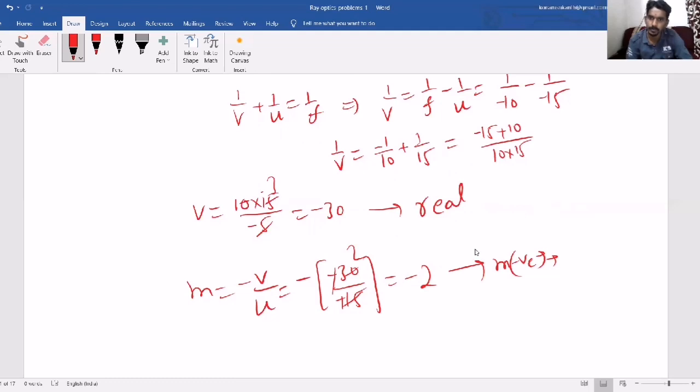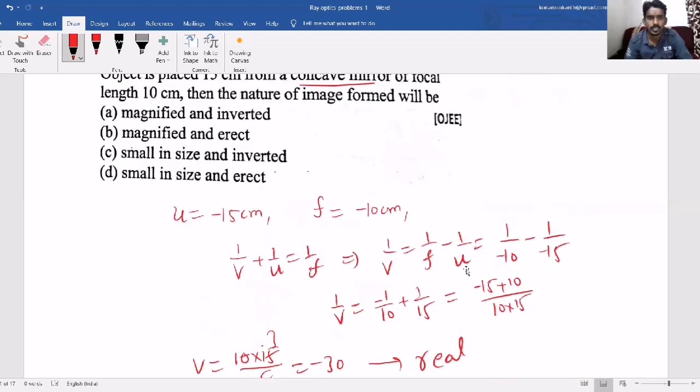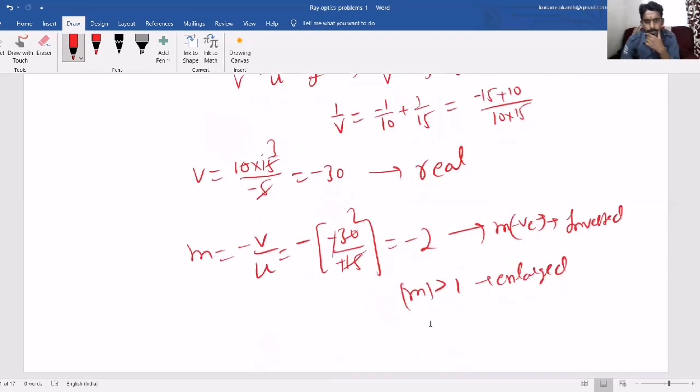M positive means erect, M negative means inverted. And the magnitude of M is greater than 1. That means enlarged. So real, inverted, enlarged image. So magnified and inverted. They did not mention real and virtual, only whether it is magnified or not, inverted or erect. So magnified and erect. So the answer is magnified and erect. This way you need to calculate the values and find out the nature of the image.